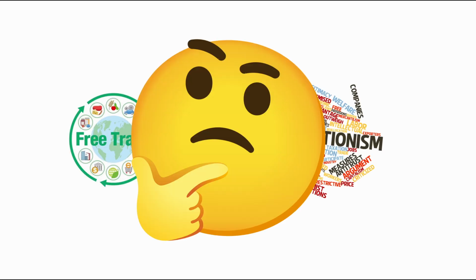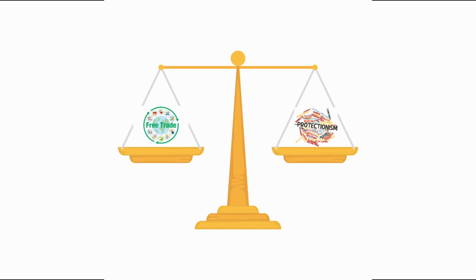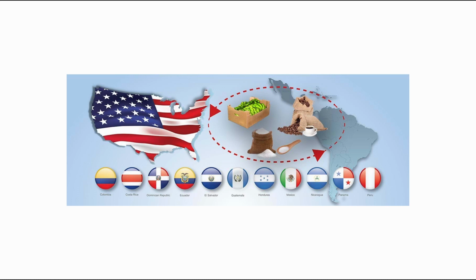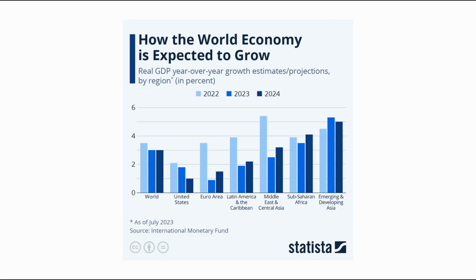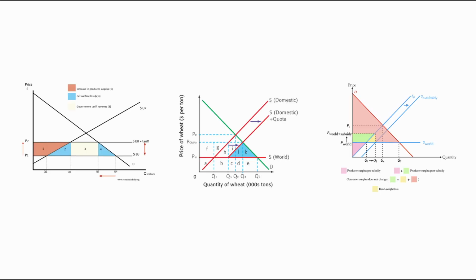So let's get back to the whole debate on free trade versus protectionism. Which one is better? Well, there really doesn't seem to be a right answer, so let's go over why that is. People argue that free trade allows nations to specialize in goods and services that they have a comparative advantage in producing, like Canada and maple syrup. This should hopefully lead to a rise in the overall world output and a welfare gain for society as a whole. Free trade prevents misallocation of resources that would otherwise occur in trade protectionism, which we can see on all three trade protectionism diagrams.